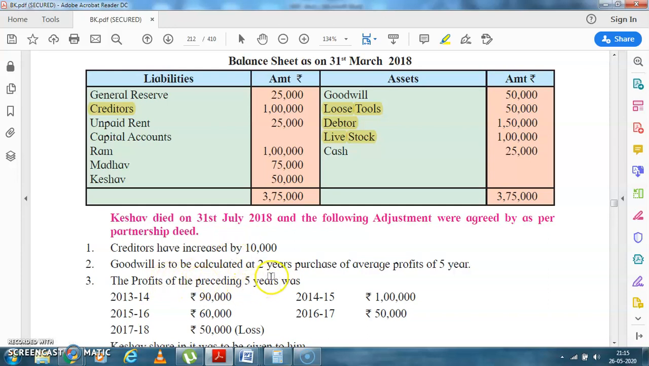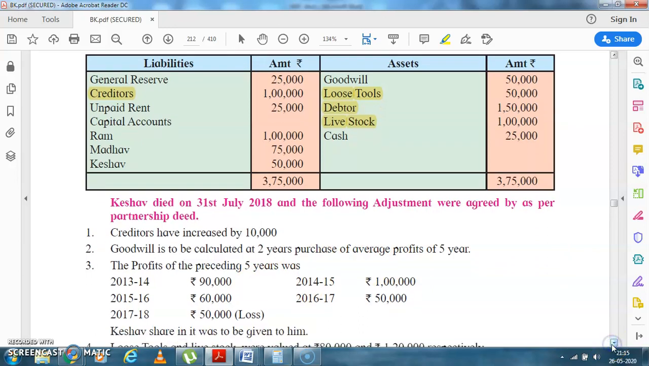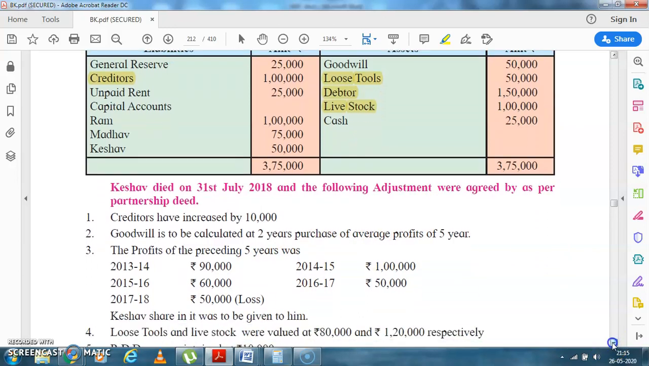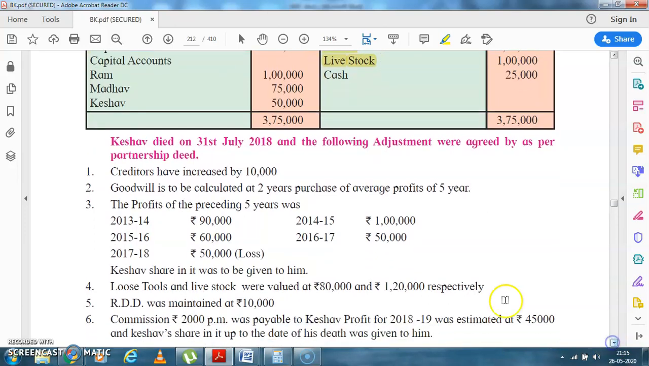Goodwill is calculated as 2 years purchase of the average profit of 5 years. The profits of the preceding 5 years are as follows: 90,000, 1 lakh, 60,000, 50,000. In 2017-18, you had a loss of rupees 50,000. Keshav's share is to be given to him. Loose tool and the livestock were valued at 80,000 and 1,20,000.